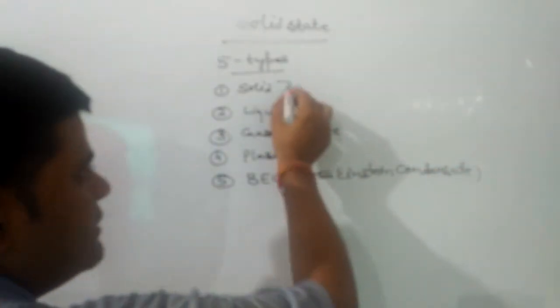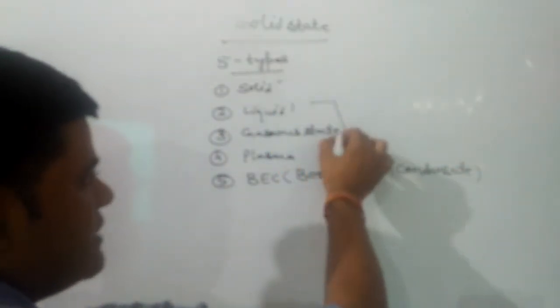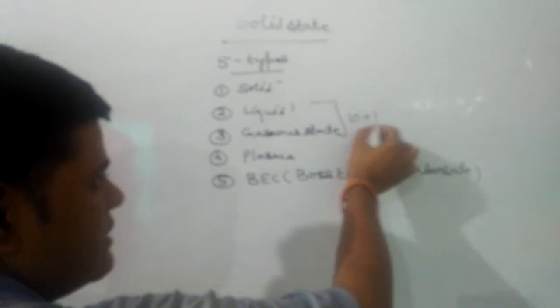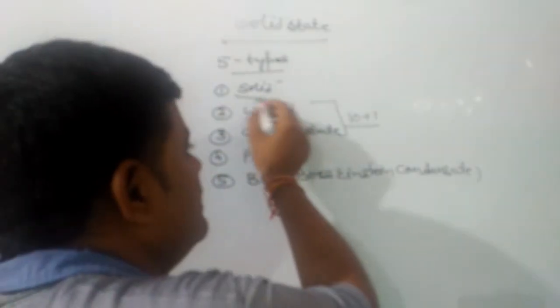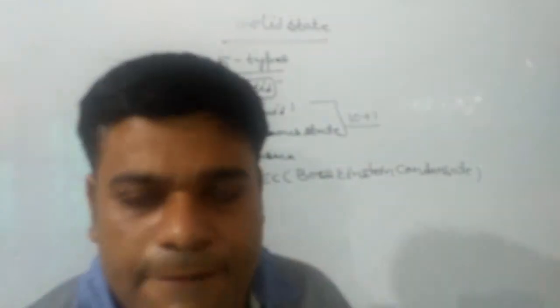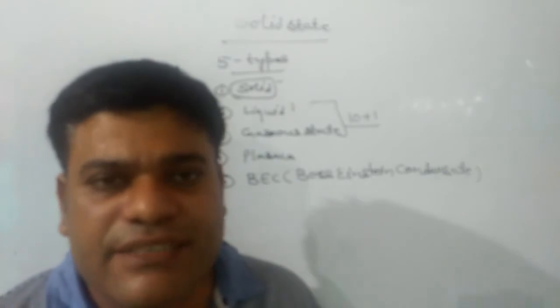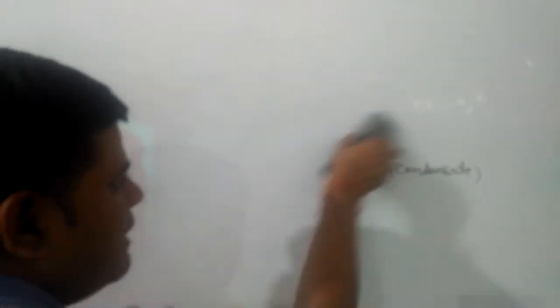As far as liquid and gaseous state are concerned, we have discussed these states in +1 itself, and in this class we will discuss the solid state in detail. Before that, we have to know what is plasma state and BEC. Plasma state is the ionized gas particle at very high temperature.